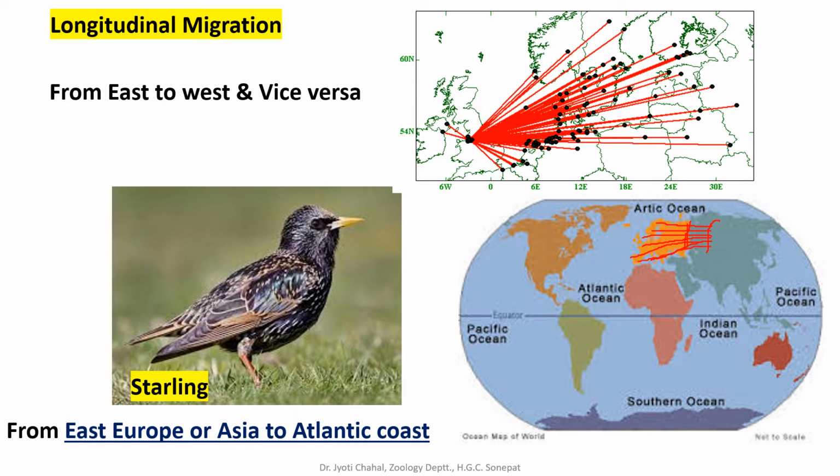As you know, this line is the equator. This is latitude, and this horizontal line represents longitude. Okay, I think that is clear now. So this was all about longitudinal migration.